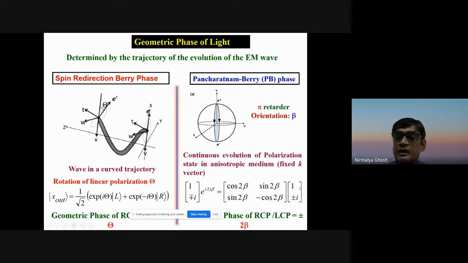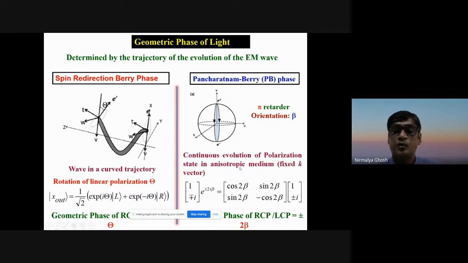So now you see that if I have a left circularly polarized light, 1 minus i, or a right circularly polarized light, 1 i here, the output will become flipped, that is left will become right, just like what a half wave plate does, but it comes with an additional phase factor, twice i β. So this β is clearly independent of path length and the material property, and therefore this 2β can be called a geometrical phase. And this is the Pancharatnam-Berry phase.